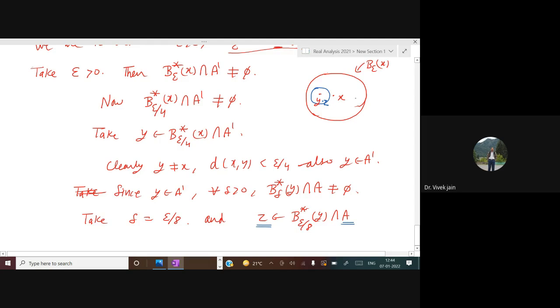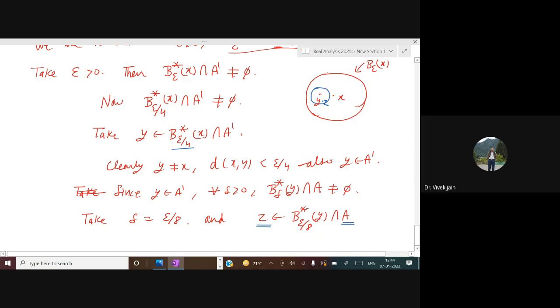Note one thing, this z can never be equal to x because this y is in the range of epsilon by 4. So the distance between y and x is less than epsilon by 4, and the distance between y and z is less than epsilon by 8. So z can never be x because the distance between x and y is less than epsilon by 4.